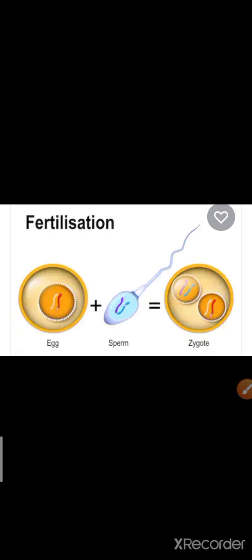So here another thing we will discuss, as I told you about internal fertilization. When the fertilization takes place inside the mother, inside the female body, it is known as internal fertilization. Internal fertilization we can say occurs in mammals, human beings, birds, reptiles. Sometimes the fertilization takes place outside the body of the female, and this is known as external fertilization, like in amphibians, frogs, toads, fishes. The fertilization occurs outside the female body. So in fishes, external fertilization generally takes place.